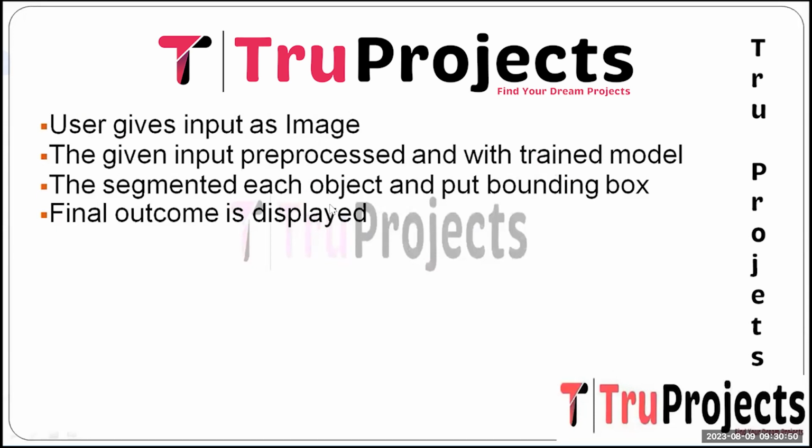And the next step is to segment each object and put a bounding box. The model output provides information about the location and the boundary of the detected finger vein, and the bounding boxes are drawn around these regions to visually represent the detected vein.